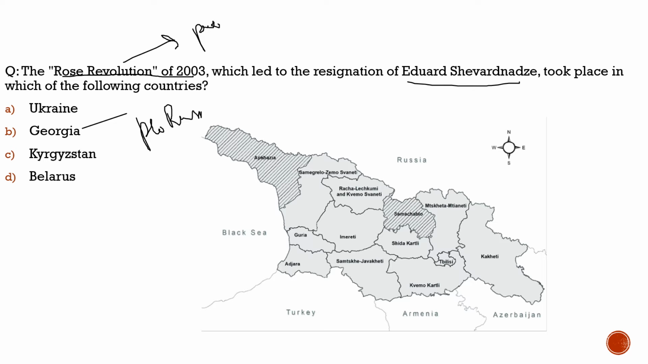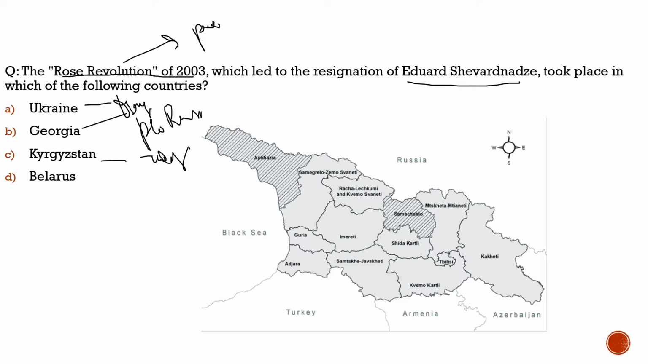So with respect to this, we need to know what are the different color revolutions which were used by the Western world against Russia, against the Russia pro governments. For example, in Kyrgyzstan, the Tulip Revolution was used. In Ukraine, the Orange Revolution was used. So these are different color revolutions used in different countries.